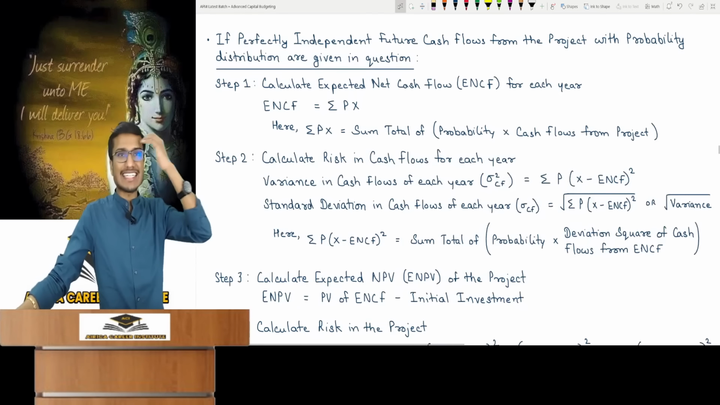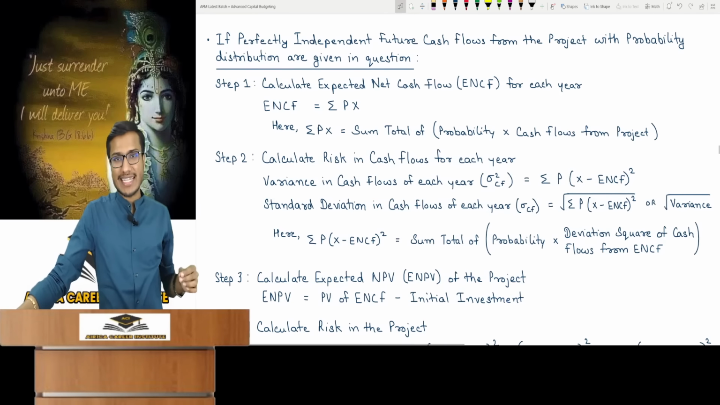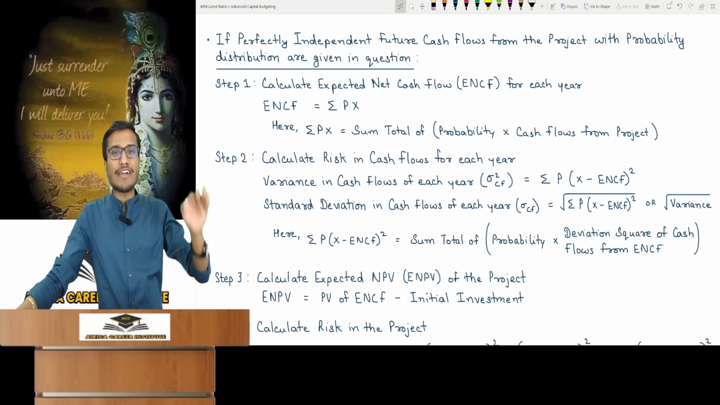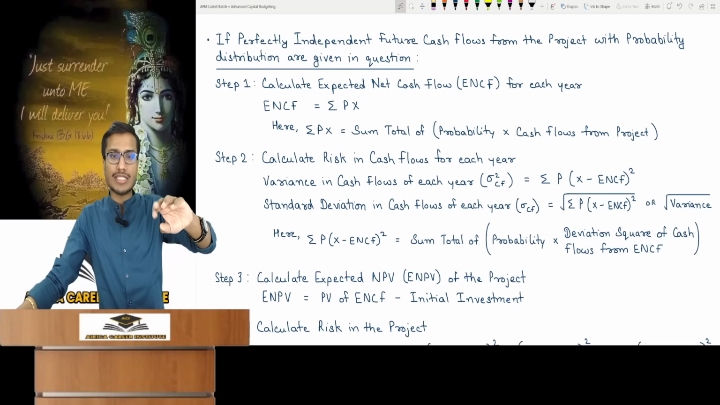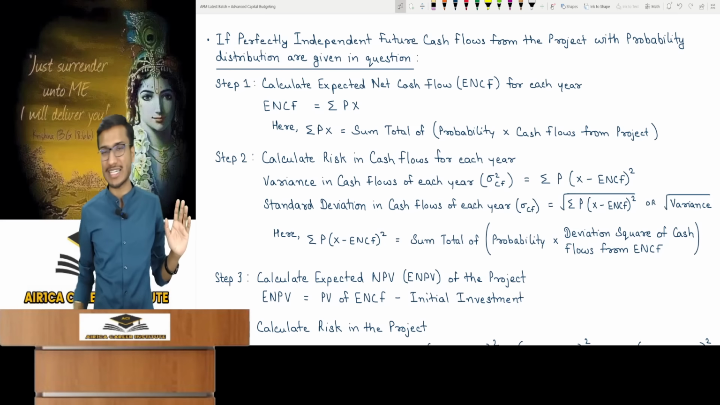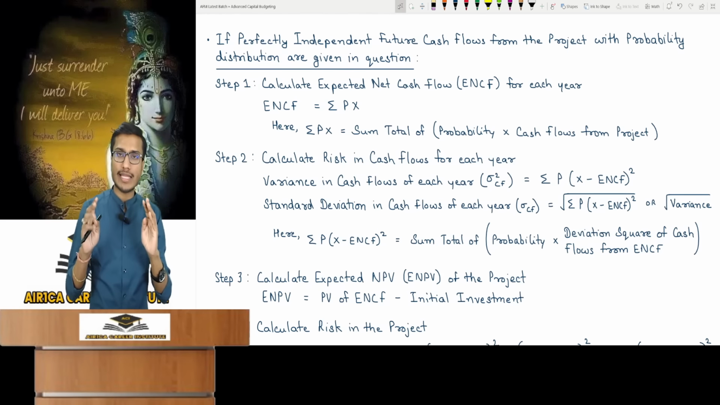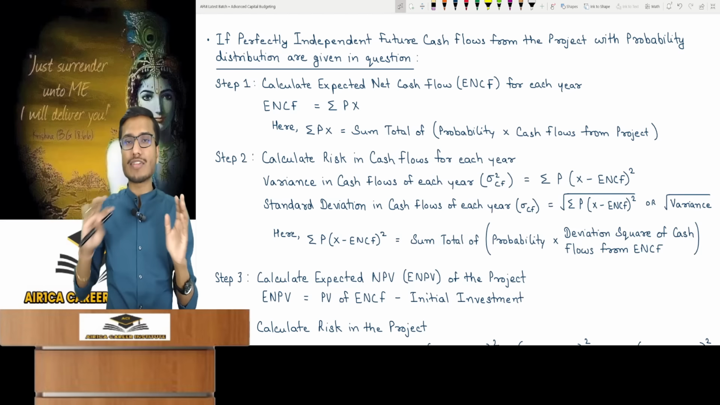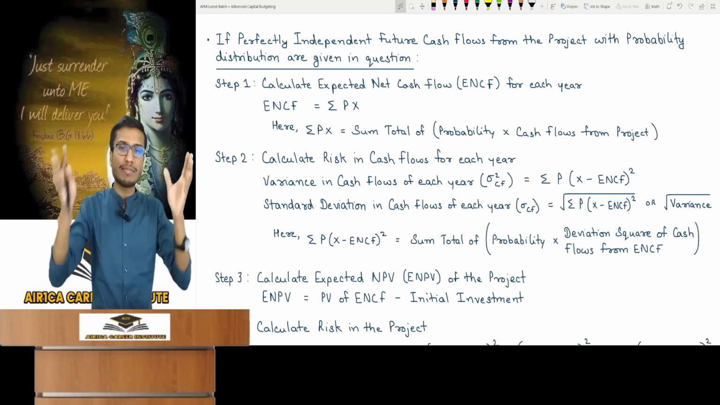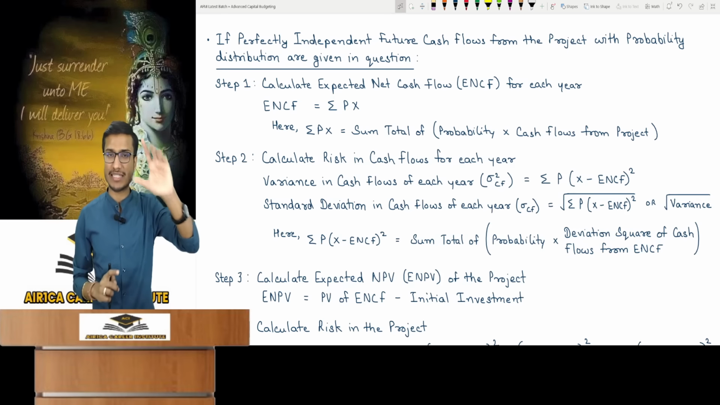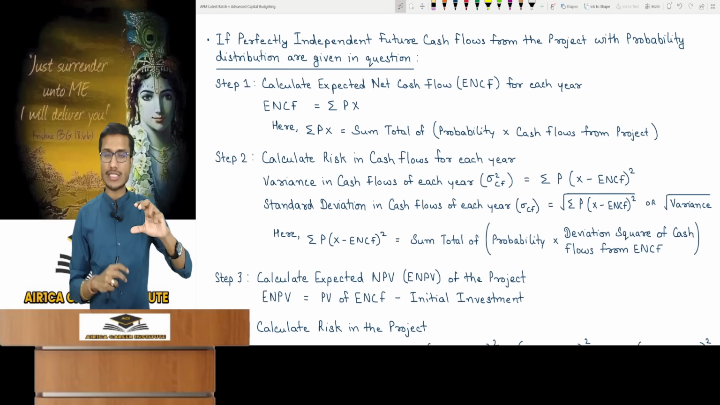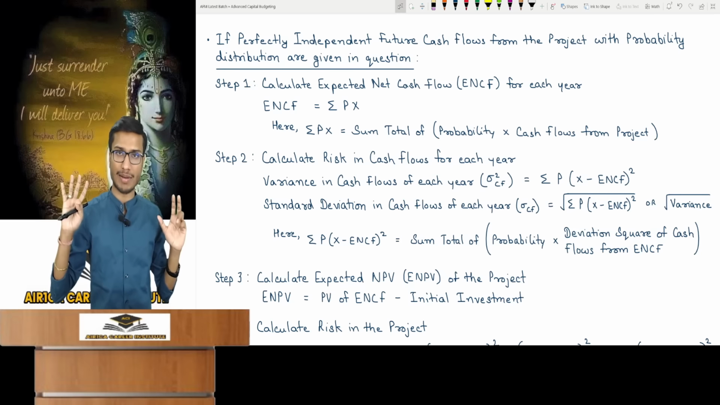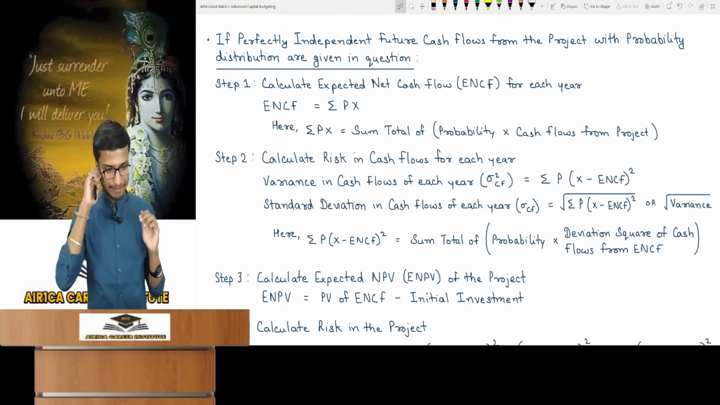Next, this is the second scenario. The question in exam: if perfectly independent future cash flows from a project are given in the question with probability distribution, then how will we do it? Look, I've explained one of the scenarios and this is the second. Understand this well. After this, you will never face any difficulty in any subsequent scenario. So now you should focus thoroughly on understanding this part well, because you'll find the entire crux here. Yes, the major point of this topic.